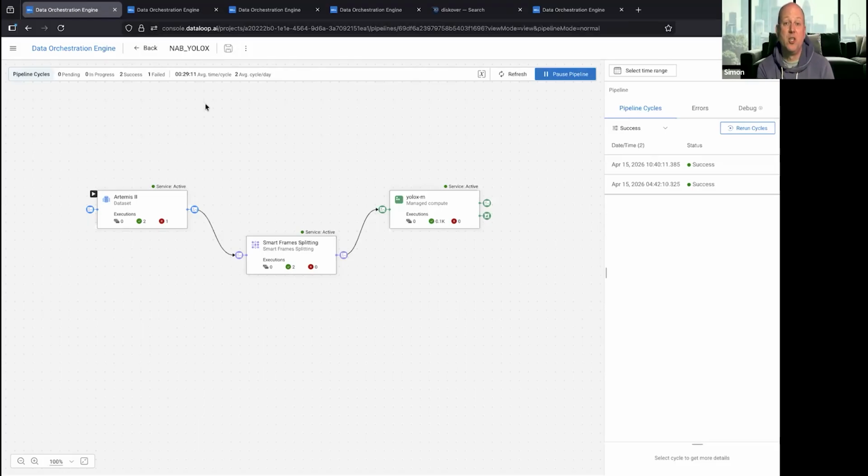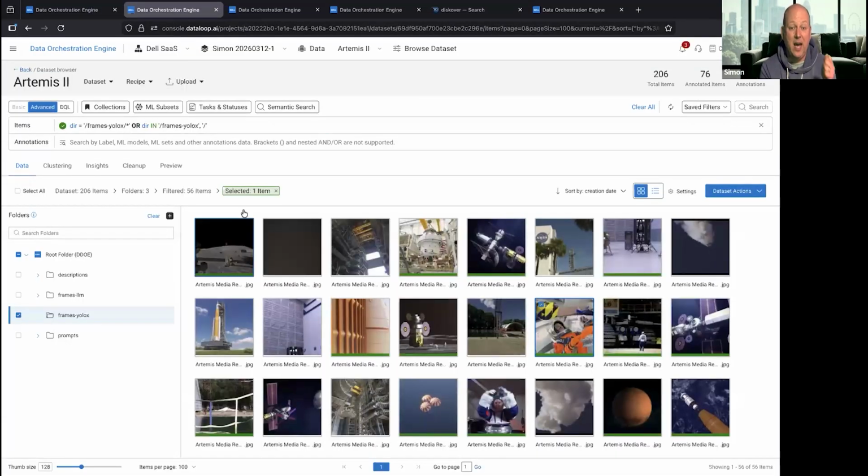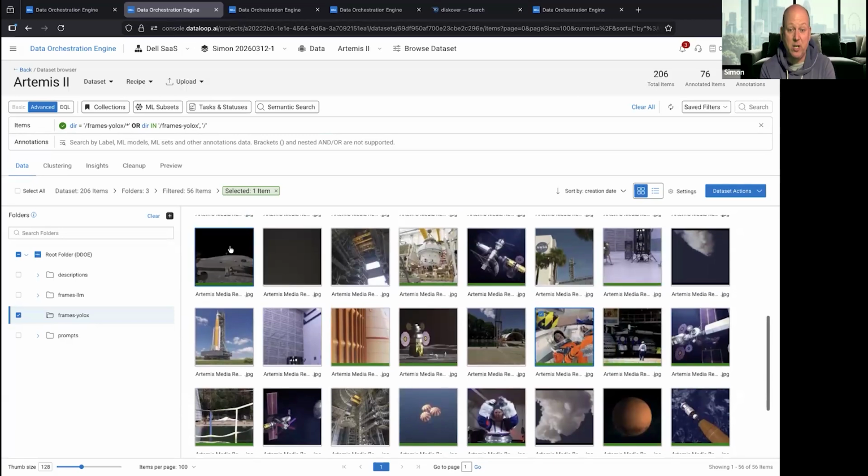Now, we've used some videos from the Artemis 2 space mission here. And the first thing we want to do to those is break up and pull out some frames. We don't want to waste compute power or resources or time analyzing every single frame in that video. So the first thing we're doing is pulling out representative frames. Every time the scene changes, we'll take a reference frame of that, and then we will do some work on that. And there on the screen, you can see in front of you some of those reference frames that have been extracted from the video that we took from NASA.